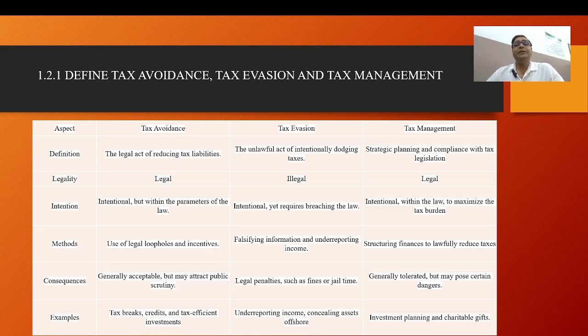The legal act of reducing tax liabilities is the definition of tax avoidance. We are using it as per law. And tax evasion is where we are using unethical means, which means illegal.